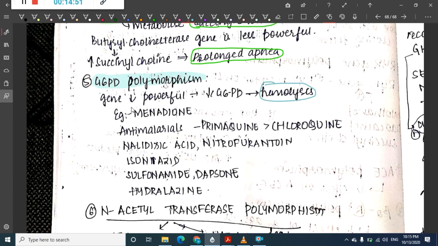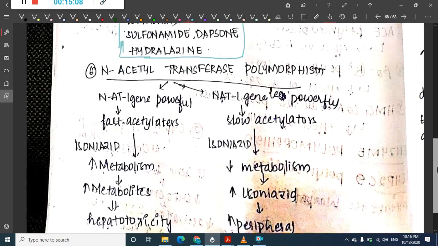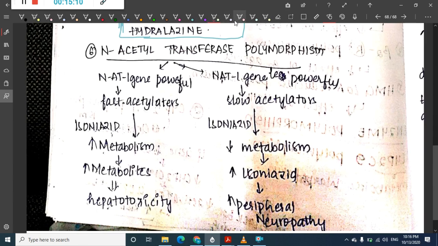Examples of drugs involved in G6PD polymorphism include menadione, antimalarial drugs like primaquine more than chloroquine, nalidixic acid, nitrofurantoin, isoniazid, sulfonamide and dapsone. Then we have N-acetyl transferase polymorphism, that is NAT1 gene polymorphism, mainly for isoniazid.